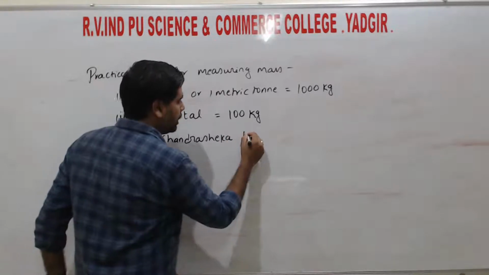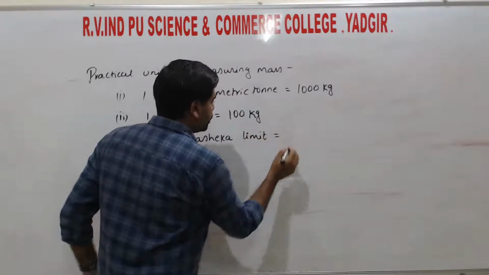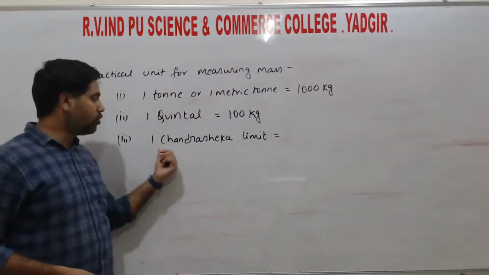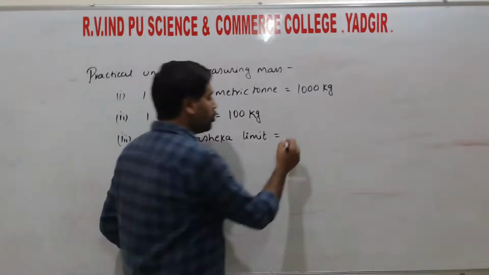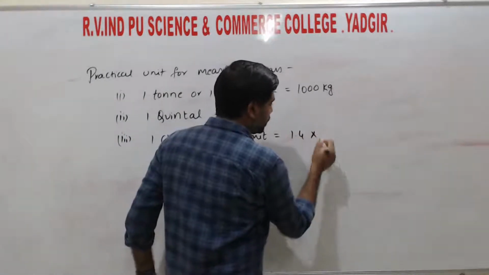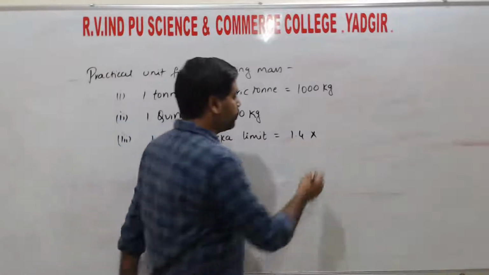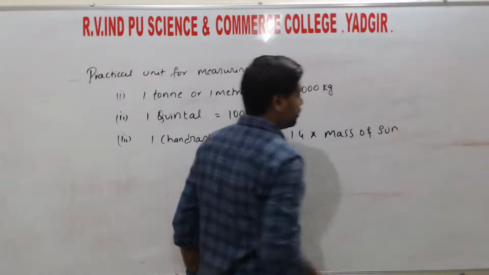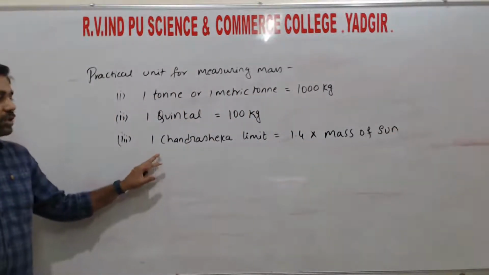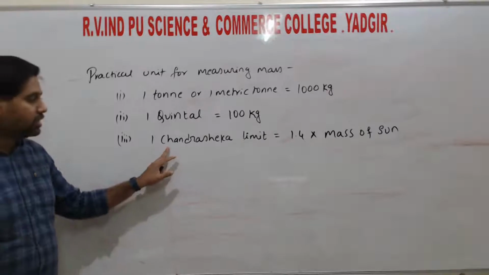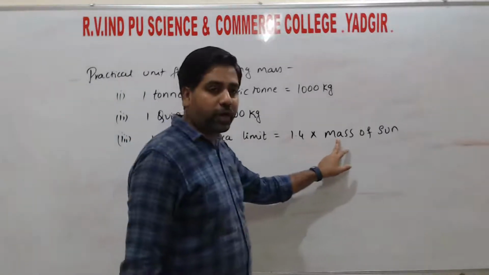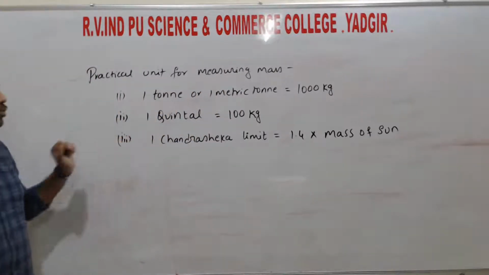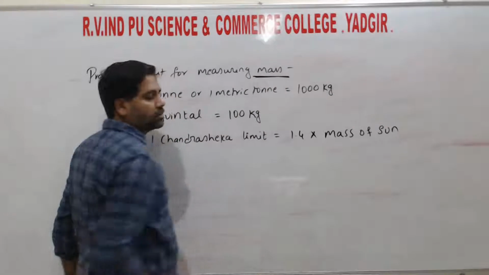So next, one Chandrasekhar limit. Chandrasekhar is a scientist, and they have given his name here, right? So one Chandrasekhar limit is equal to 1.4 times the mass of the sun. So that is what we call the Chandrasekhar limit. These are a few practical units which are used for measuring mass, right?